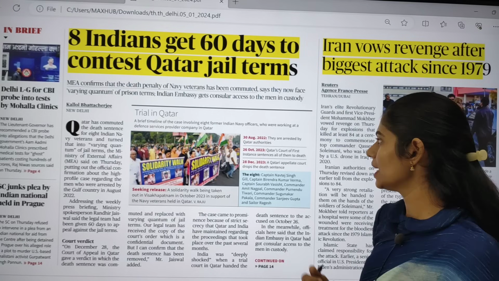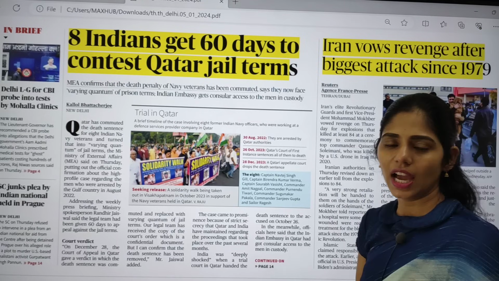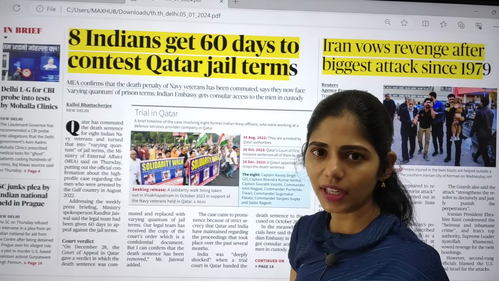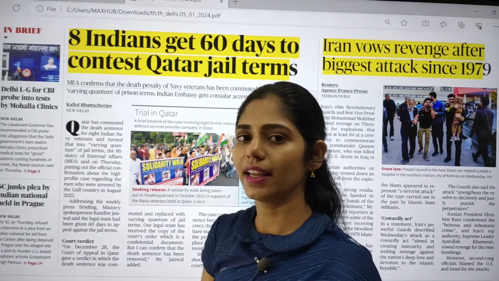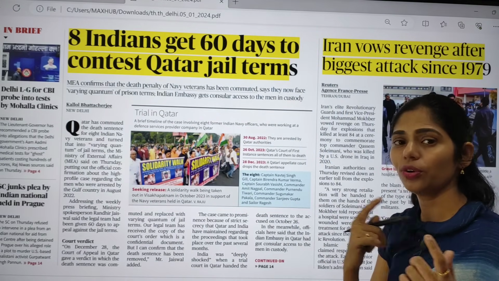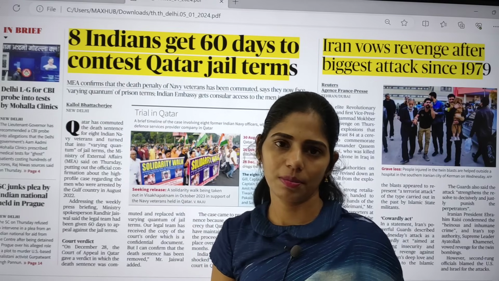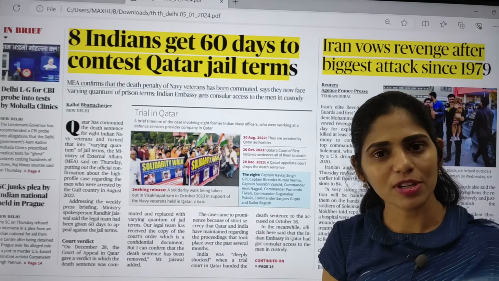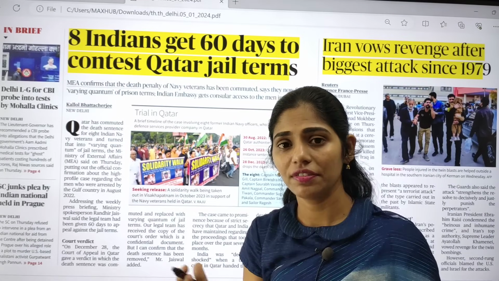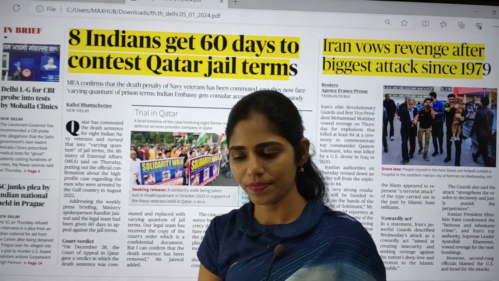So, we are going to take the PDF of The Hindu, Delhi edition, and point out the important articles which are relevant from our examination point of view. After picking out the topics, we are going to see the different dimensions in which you can think about that topic. That multi-dimensional approach and interconnecting of different subjects is very important from your UPSC point of view.